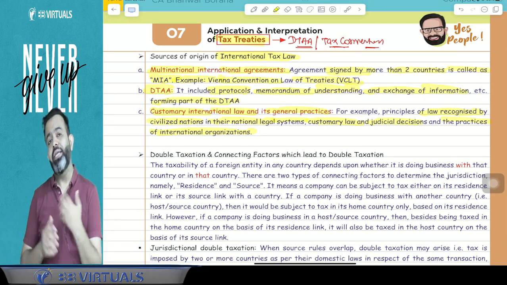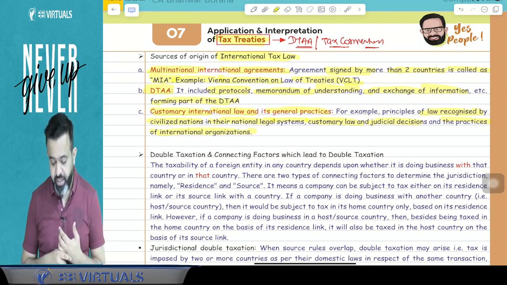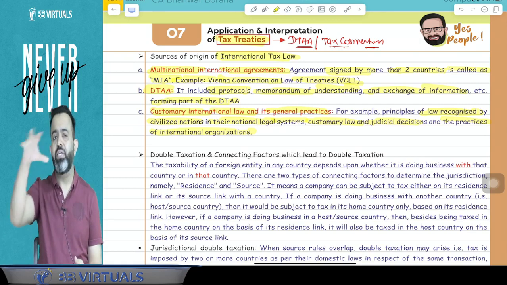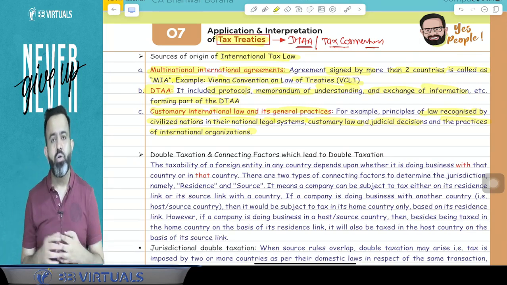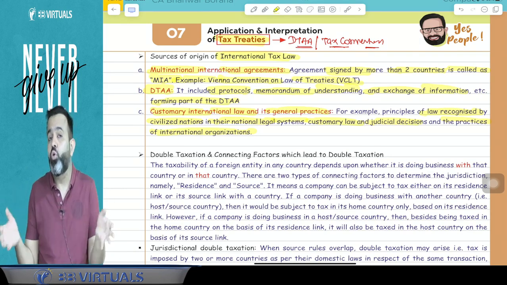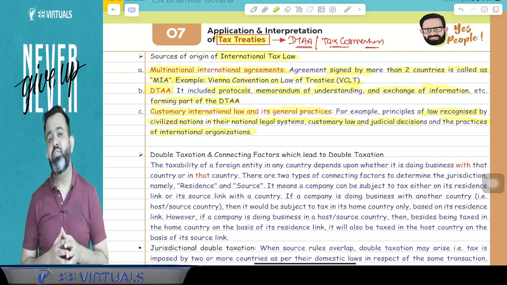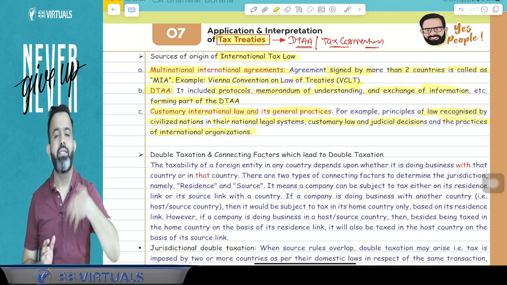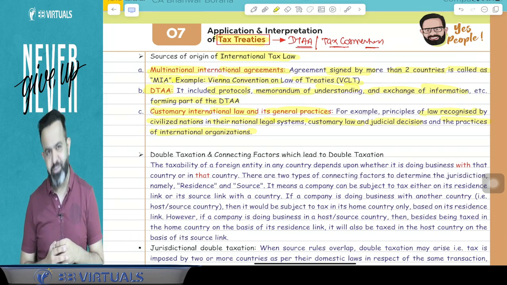As well as some law recognized by the civilized nations, as well as judicial judgments. Judicial judgment means that on the international level, there are certain judgments. So on the international level, the International Court of Justice gives some judgments. That judgment you also have to study. If you study that judgment also, then you can say that you know international tax law.